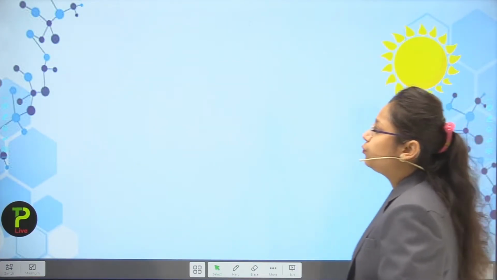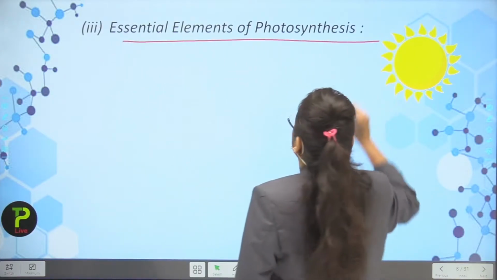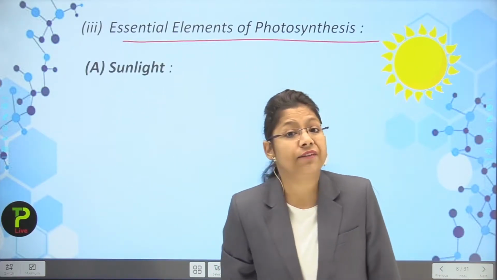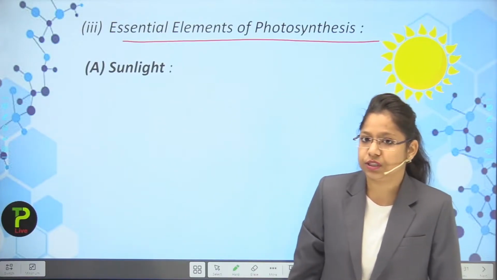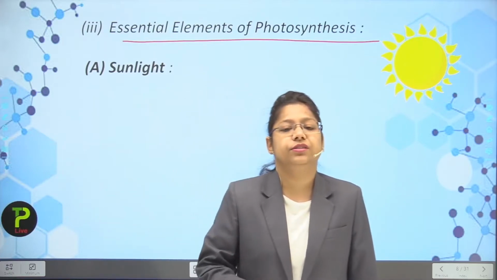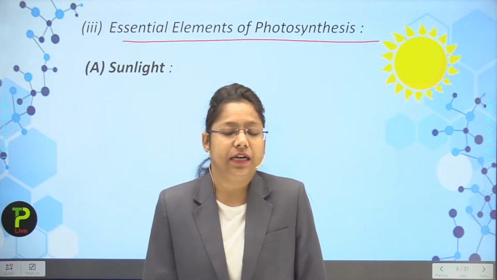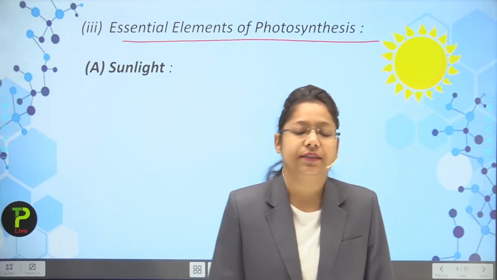Now we are moving forward towards the essential elements of photosynthesis. So what will be the essential elements for photosynthesis? As I told you, sunlight, carbon dioxide, water, and chlorophyll are all things which are essential for the photosynthesis process.